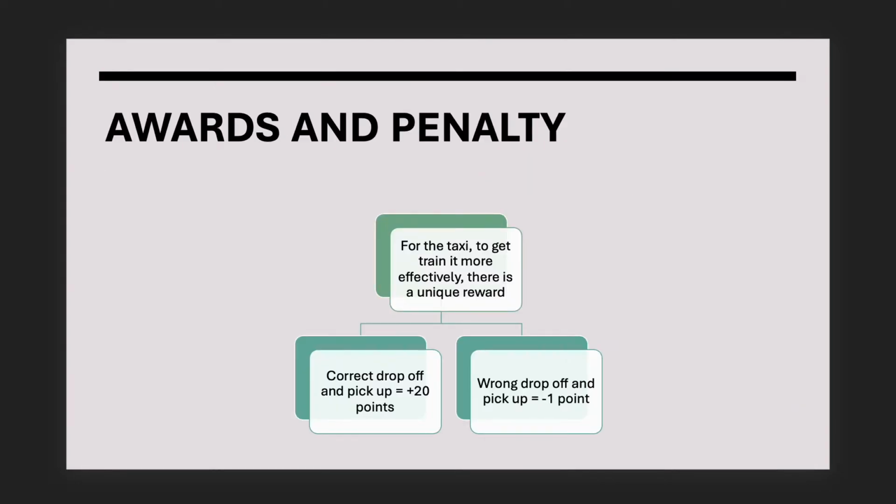In this problem there are rewards and penalties as well. A taxi gets rewarded whenever it picks up and drops off the customer at the right location. The location should be correct for the reward, and then it will get 20 points. Also, whenever a reward is awarded, the taxi gets trained. If the drop off and pickup location is wrong, then it will get -1 point.